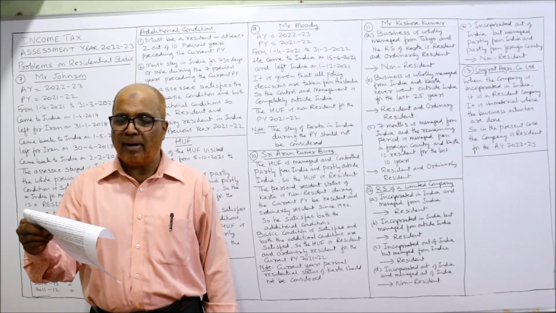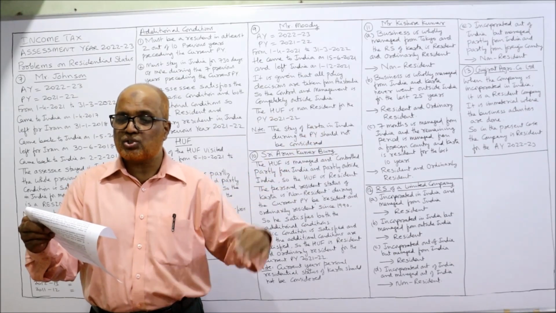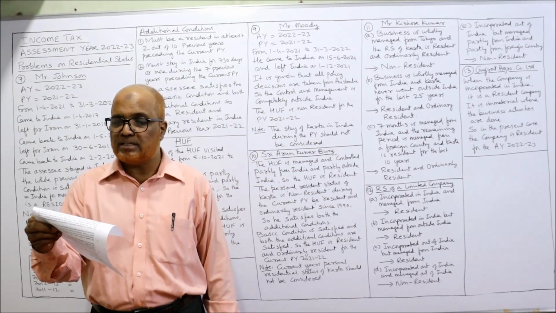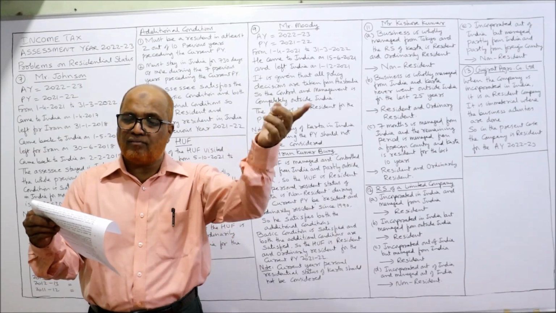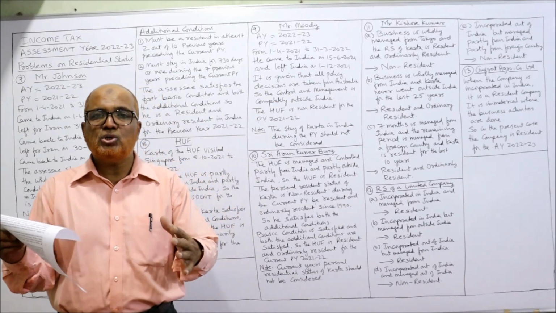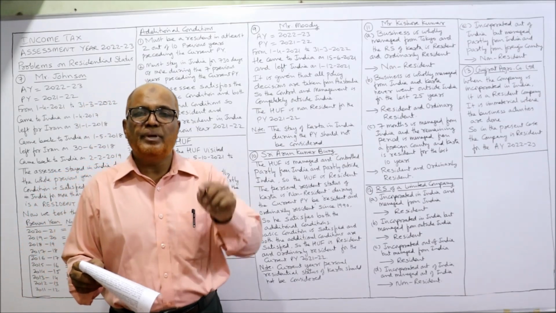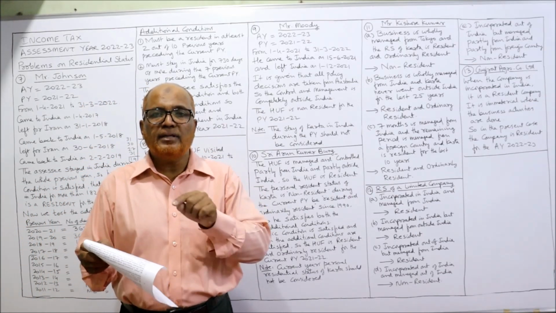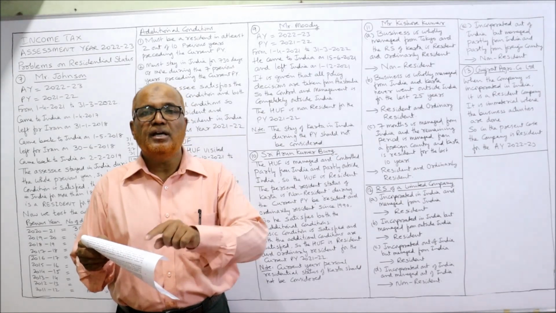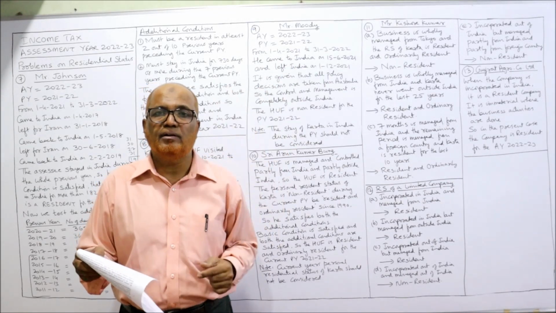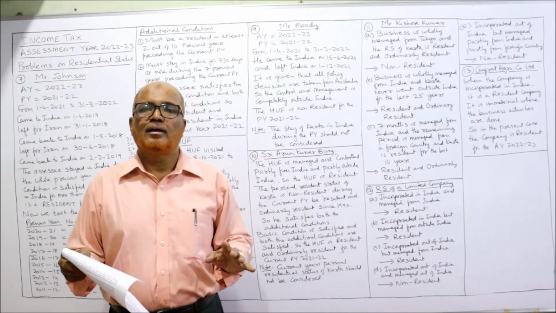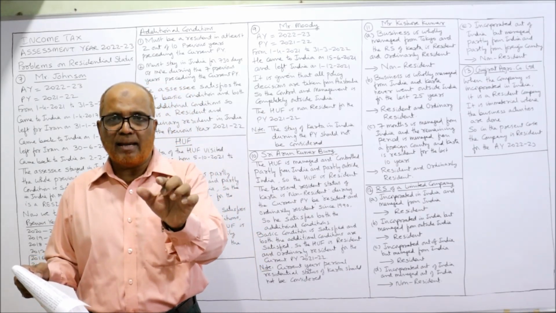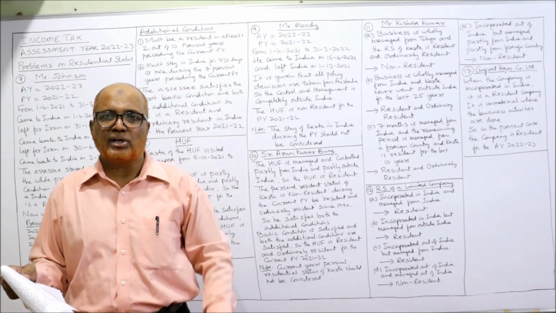Due to employment, he is staying in Australia for the last 20 years. However, all the policy decisions are taken from there. That means HUF is located in India. Business is conducted in India. But the Karta, head of the family, is living in Australia for the last 20 years, and he is managing the business from Australia. That means the control and management is completely outside India.